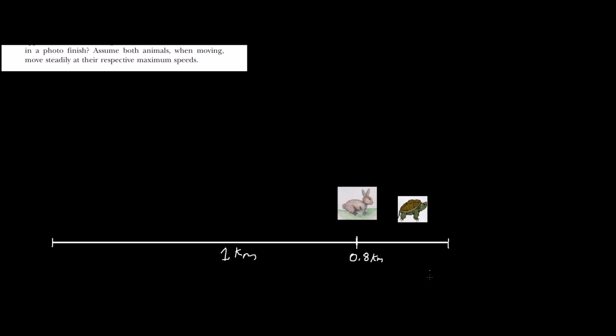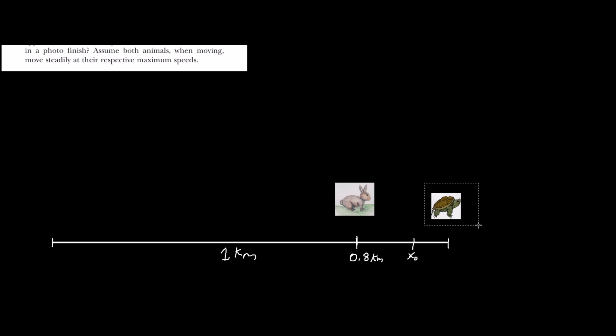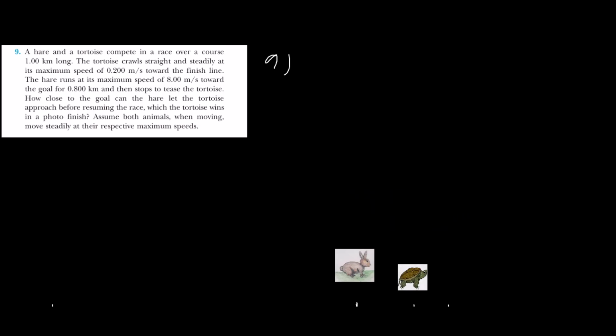To the point where the rabbit, once the tortoise is past a certain point, let's call this x naught. At that point, that's when the rabbit will start to say, oh no. And then they both move. The tortoise and the rabbit, we're going to presume that they cross the finish line at the same time. Because the question is asking how close to the goal can the hare let the tortoise approach before resuming the race.